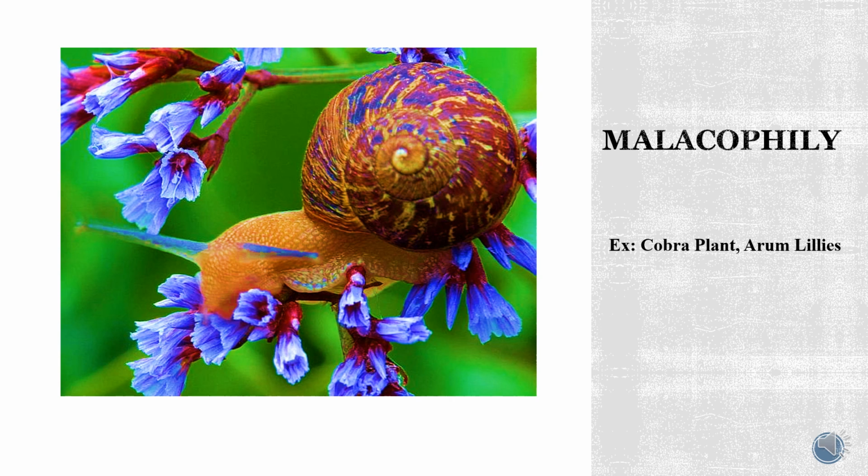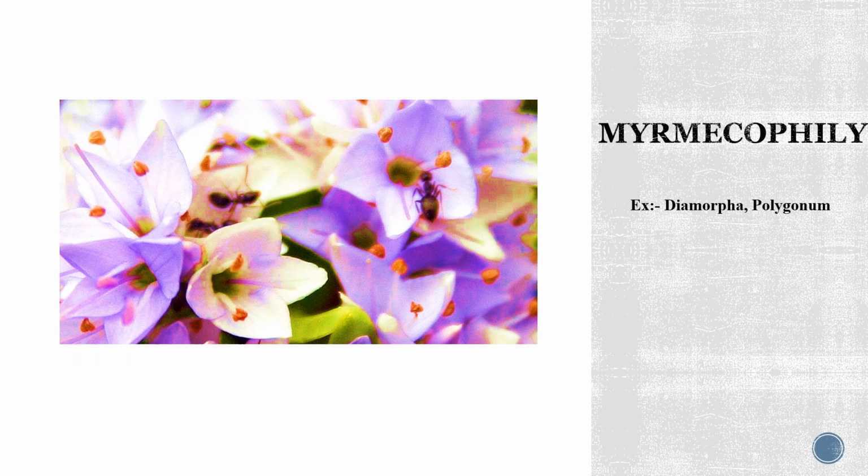Even some plants employ snails as the agent of pollination. Such a method where the snail is employed for pollination is called malacophily. Malacophily occurs in snake or cobra plant and in arum lilies. Even the smallest of insects, such as ants, have been employed with the task of pollination. This type of pollination, in which ants are used as pollinating agents, is called myrmecophily.